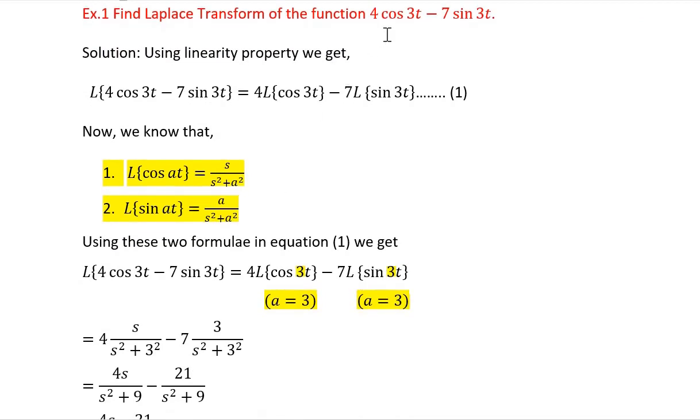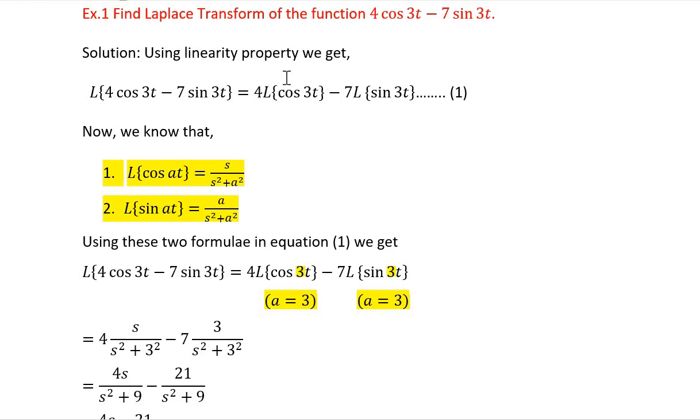Find the Laplace transform of the function 4 cos 3t minus 7 sin 3t. Now this is the given function and we are supposed to obtain its Laplace transform. So this function is nothing but a combination of two functions. This one is first and this one is second. And there is subtraction between the two. So we can distribute the Laplace transform operator to both the functions. So by linearity property, the Laplace transform is 4 into Laplace of cos of 3t minus 7 Laplace of sin 3t.